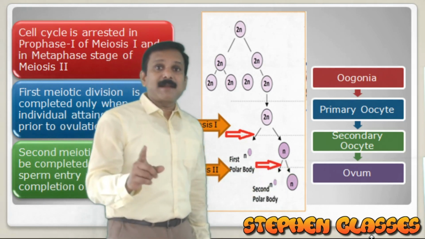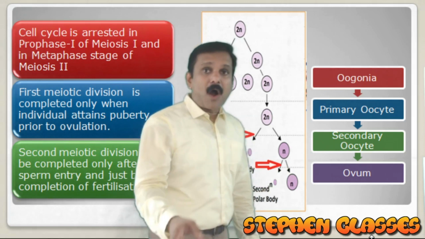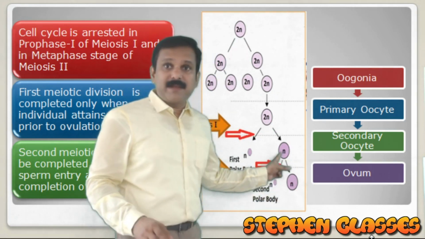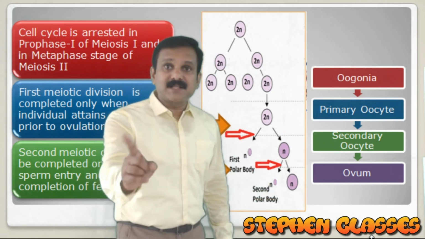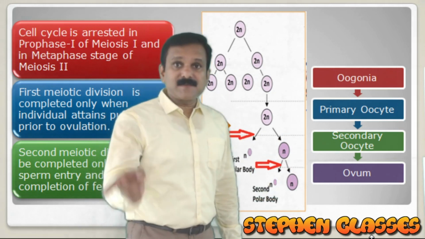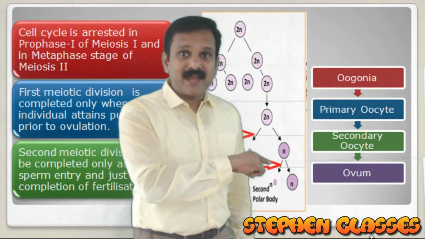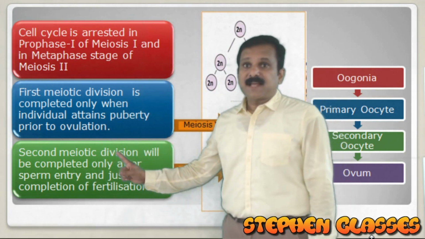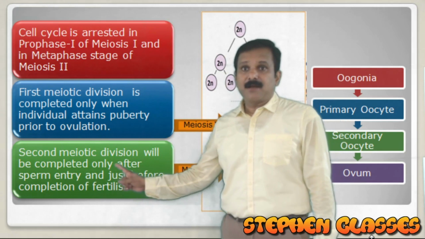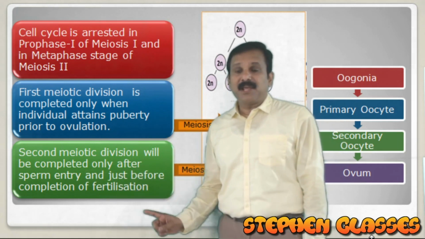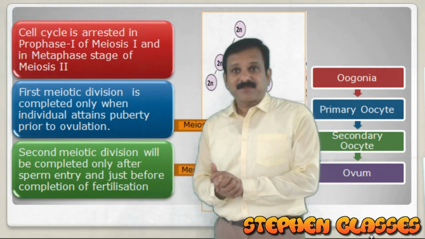The second polar body is eliminated only after the sperm entry, or the second meiotic division will be completed only after the sperm entry. Here it is written that the second meiotic division will be completed only after the sperm entry, just before the completion of fertilization.